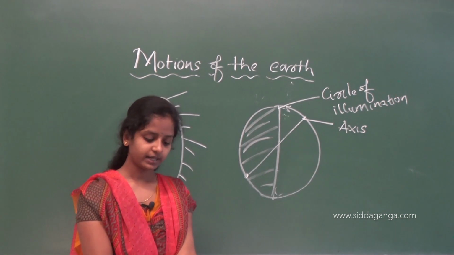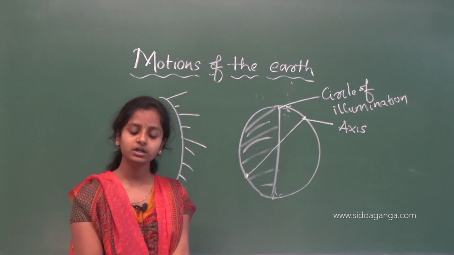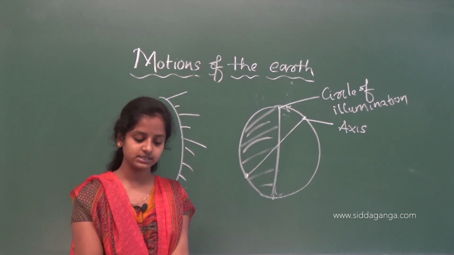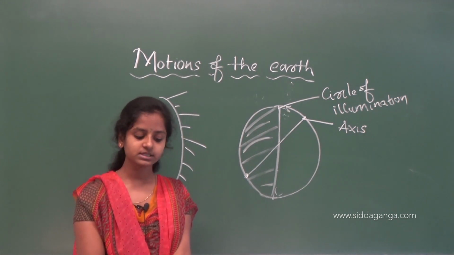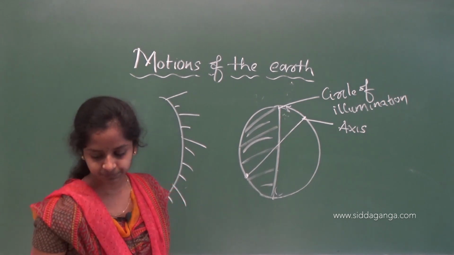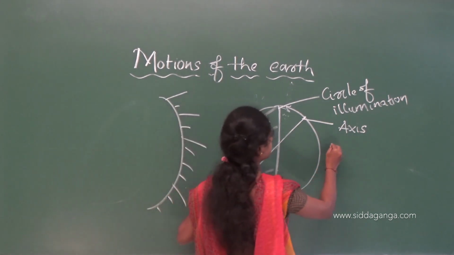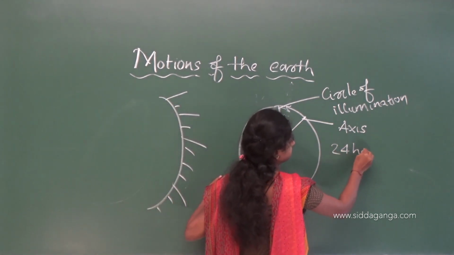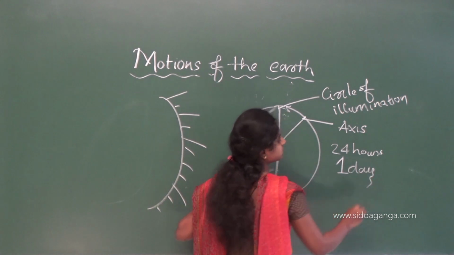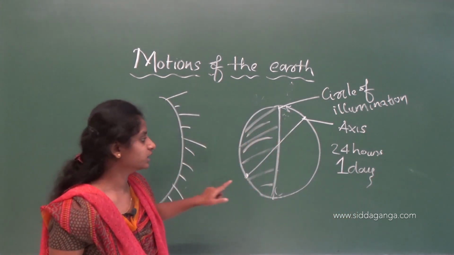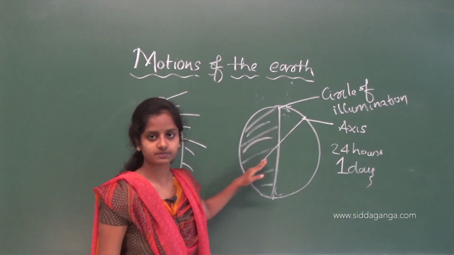Then, the earth takes about 24 hours to complete one rotation around its axis. The period of rotation is known as an earth day. This is the daily motion of the earth. So, our earth will take 24 hours, that is one day, to complete one rotation on this axis.